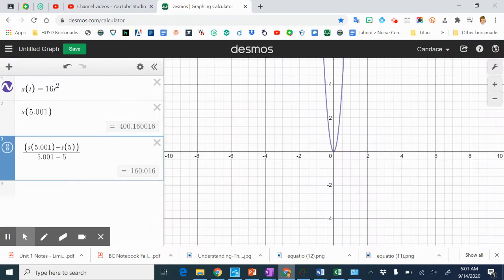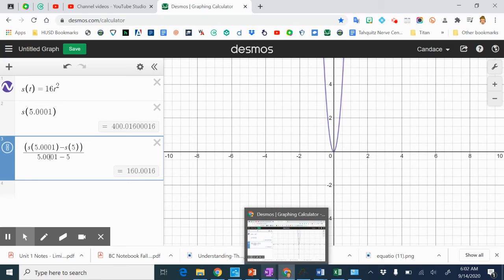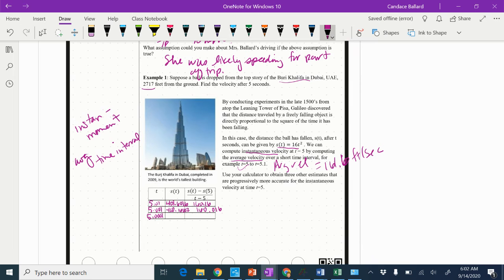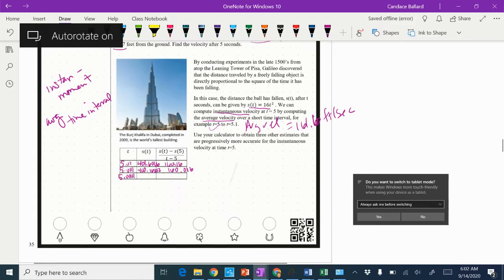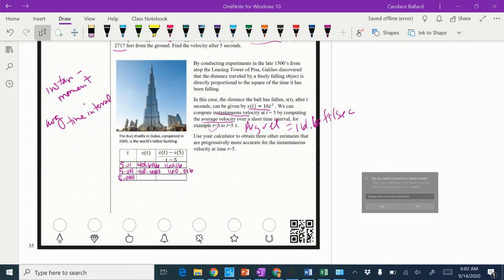Okay, and then I'm going to go one more decimal place, so another 0 and another 0. Okay, so we're going to write those ones down. Which is 400.016.